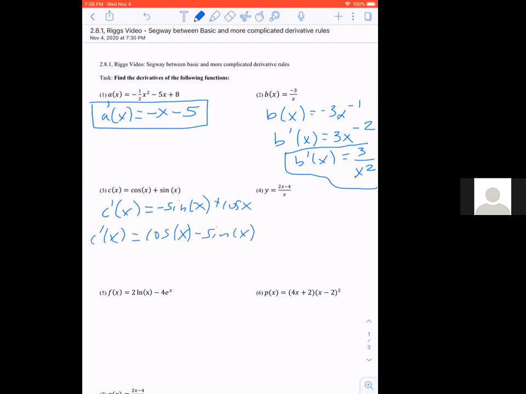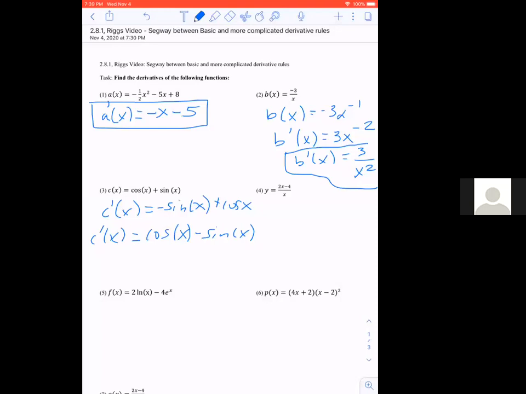So now for this one, you might first be thinking, like, how do I derive this? But what's cool is, if we ever can work to simplify an expression, we should try to do that first. And what I can do is write this as y is equal to, I'm dividing both the terms in the numerator by x. I can actually write those as two separate fractions. So 2x divided by x, and then minus 4 divided by x. And now if I simplify both of those, I can write the y function as just 2 minus 4 divided by x. And so now I can say dy dx.